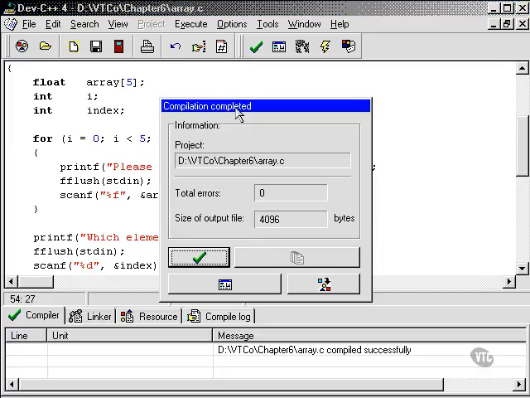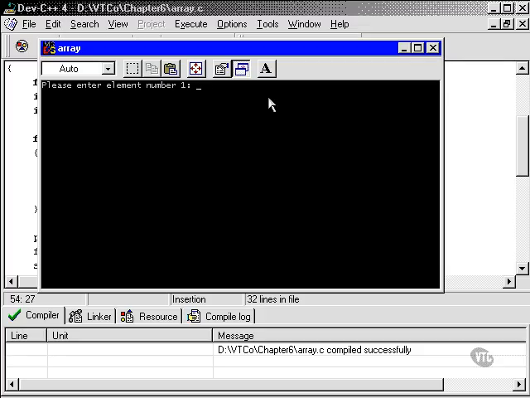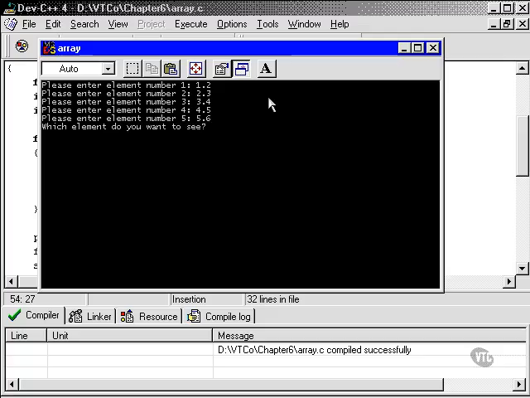Compile. Still no errors, but we did have an error, it just wasn't a compile error. 1.2, 2.3, 3.4, 4.5. I'd like to see element number 5, please. It's 5.60000. Okay, so that seems to be working. Excellent.